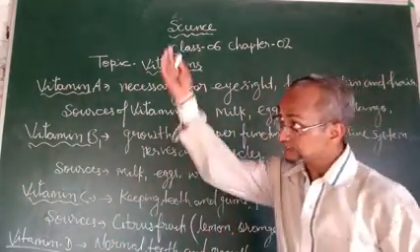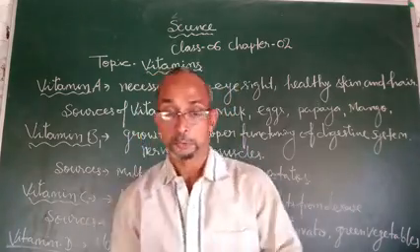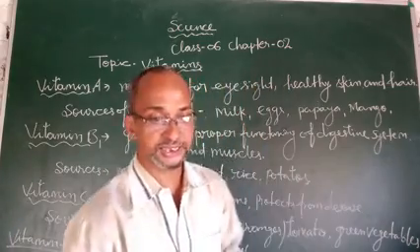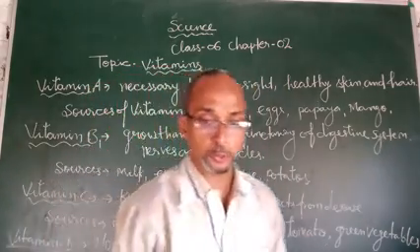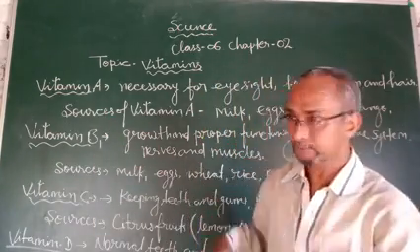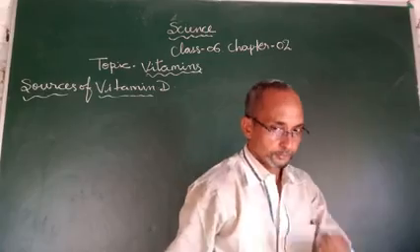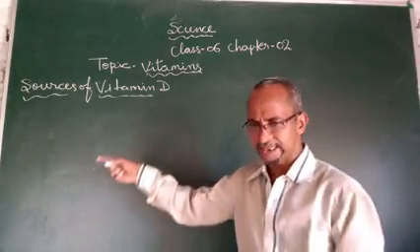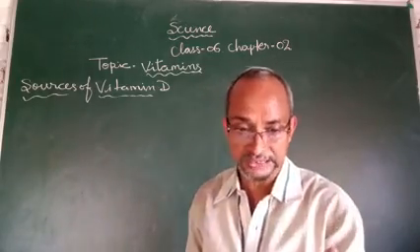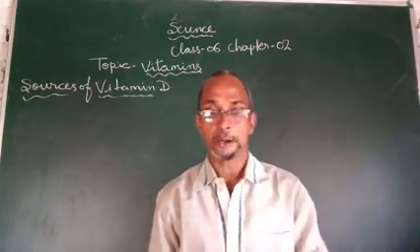Vitamin D we can get from the sun. We can also get vitamin D from milk, fish liver oil, eggs and butter. Some vitamin D is made in our skin when it is exposed to sunlight. So, sources of vitamin D. Vitamin D is necessary for normal growth of bones and teeth.